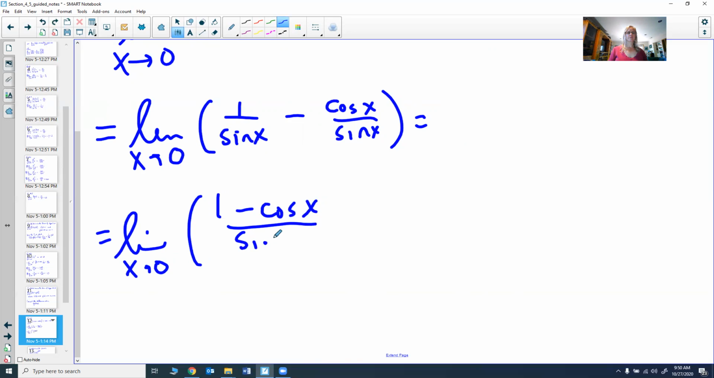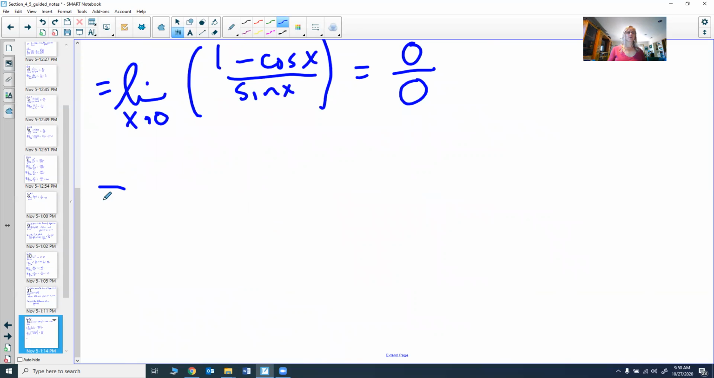Over top of sine. Now let's see what that is. So as x goes to 0, 1 minus cosine will go to 1 minus 1, which is 0. As x goes to 0, sine of 0 is 0. So we get 0 over 0. So we finally changed this over from infinity minus infinity into something that we can work with using L'Hopital's rule.